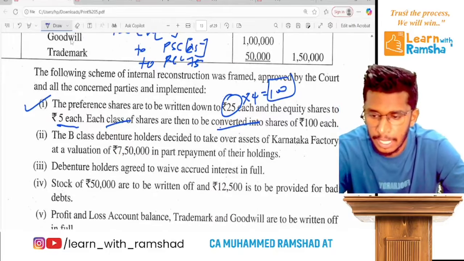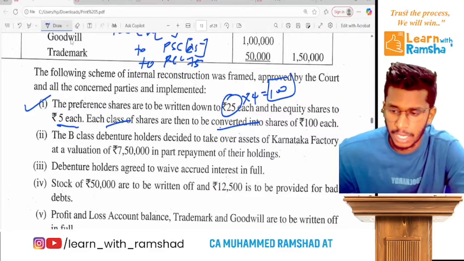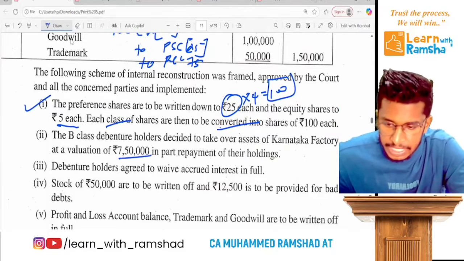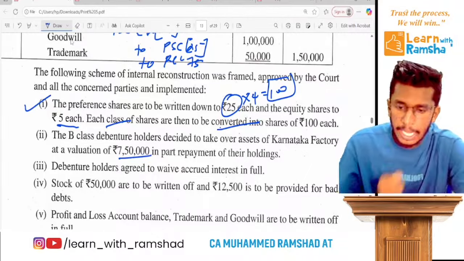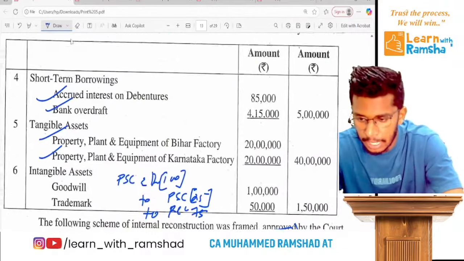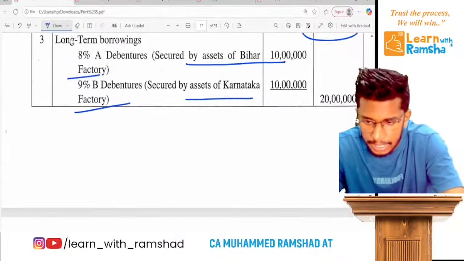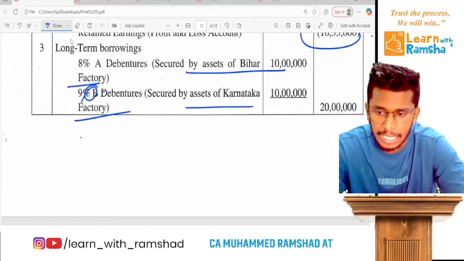Now what is the next task? The B class debenture holders decided to take over assets of Karnataka factory at a valuation of 7,50,000 in part repayment of their holding. That means here we have Karnataka PP and we have B class, the second class of debentures.